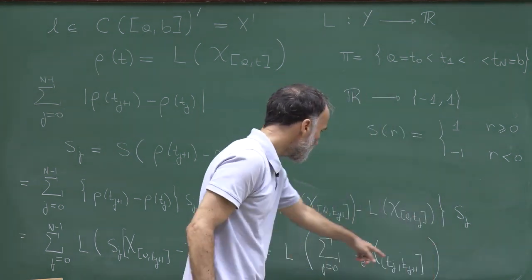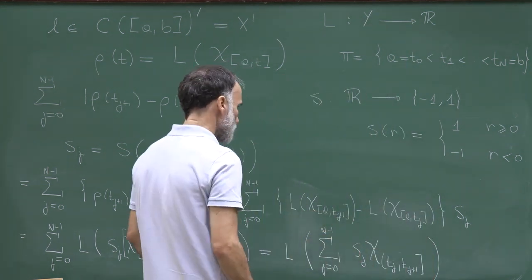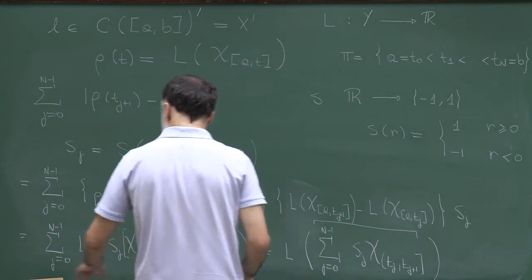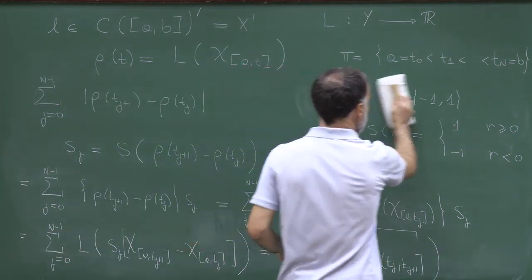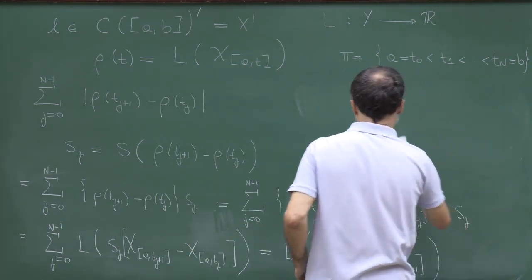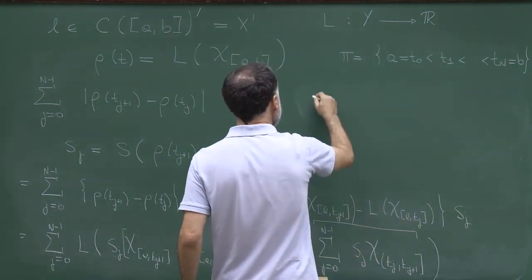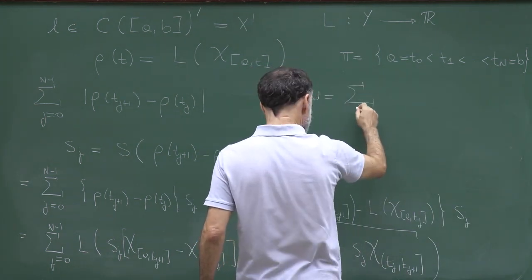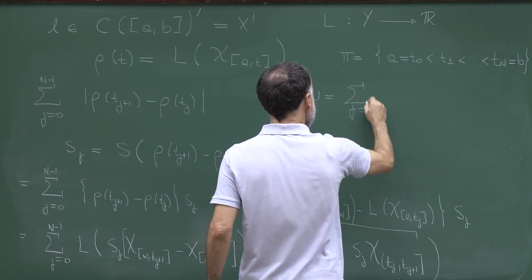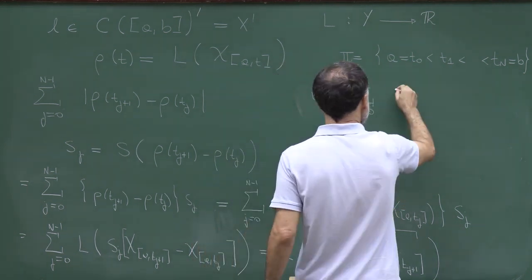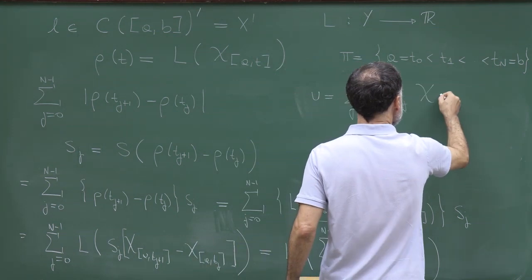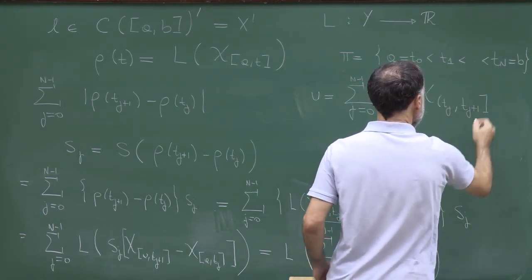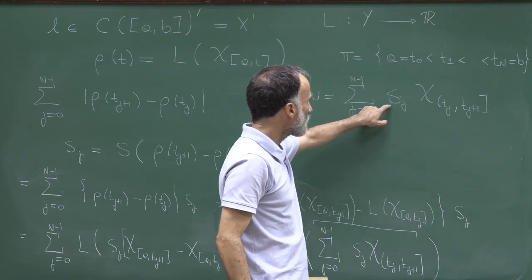And so you see that this function here, let me call this function the function u. So let me erase the definition of the sign, just to make this precise. If I call u the function, sum over j of s_j times chi of t_{j+1}, remember that s_j is either minus 1 or plus 1.